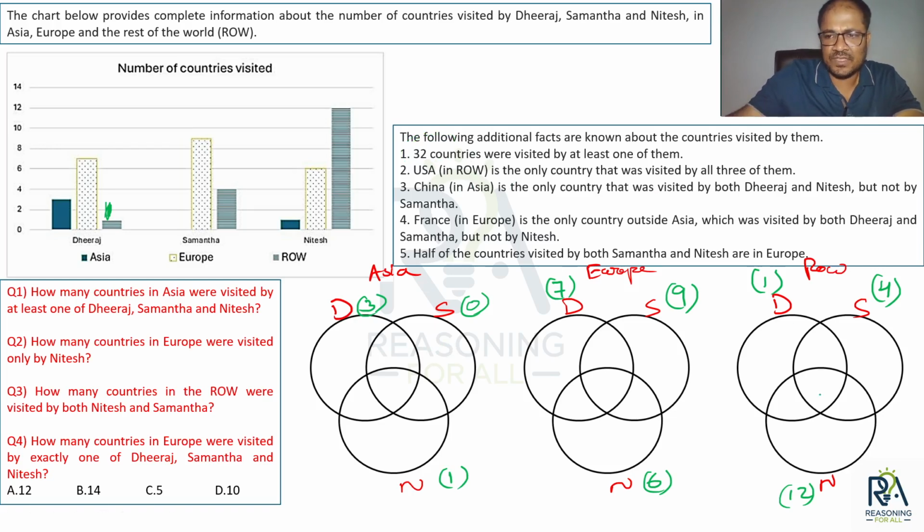USA in rest of the world is the only country that was visited by all three of them, right? So visited by all three of them एक ही आएगा, that is USA. And it is not saying that in rest of the world USA is the only country. It is saying USA is the only country that is visited by all three of them, and USA is one of the countries in rest of the world. That means Europe may be visited by all three of them will be 0. Asia may be visited by all three of them will be 0, because USA is the only country that was visited by all three of them in rest of the world. That is additional information कि USA is a part of rest of the world.